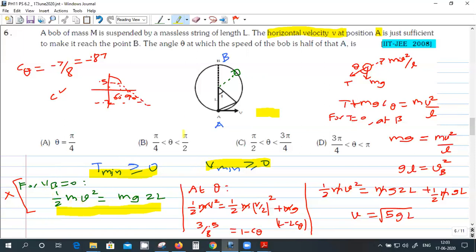If you use the condition that the tension is becoming 0 at point B, you will get the force mg, which is downwards, and the upward force, which is the centrifugal force, they should match. Tension force has become 0. So from this, I'll get the velocity at the bottommost point.